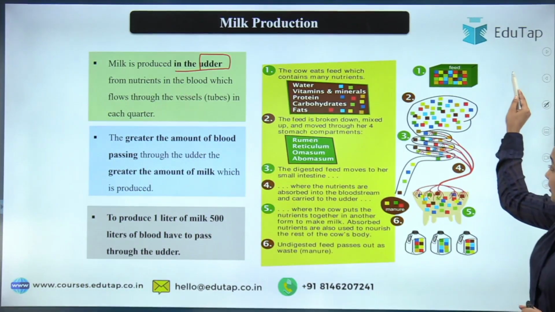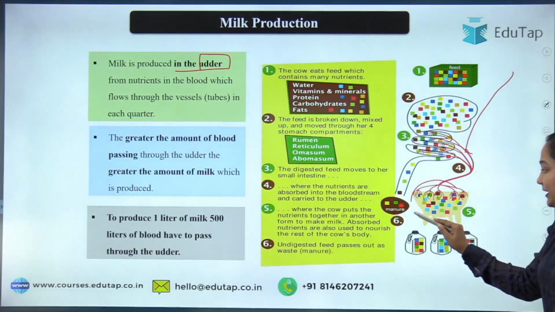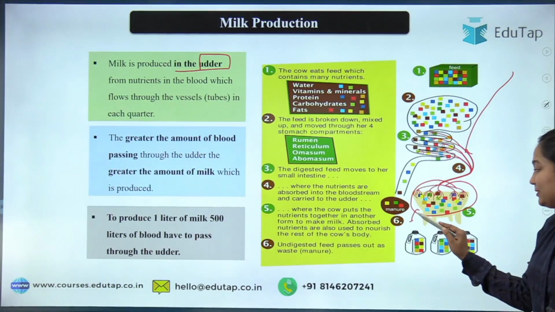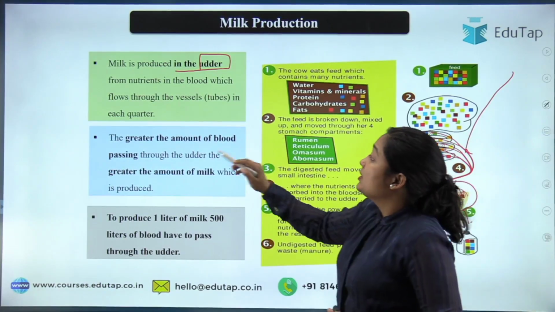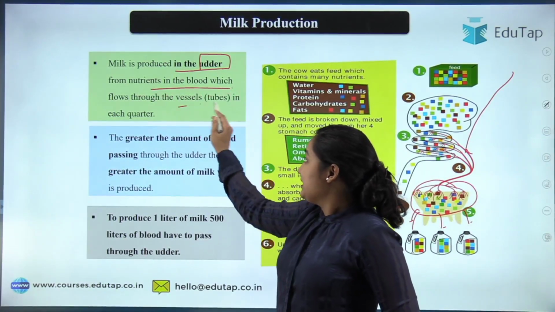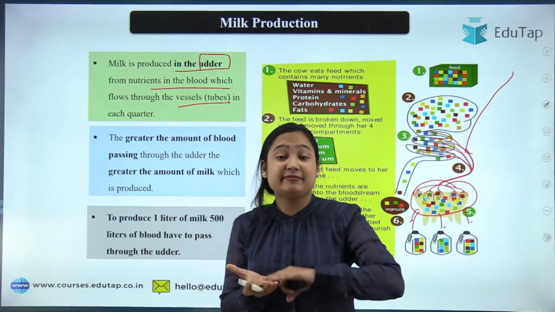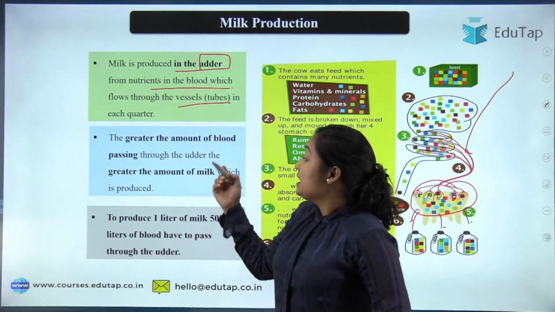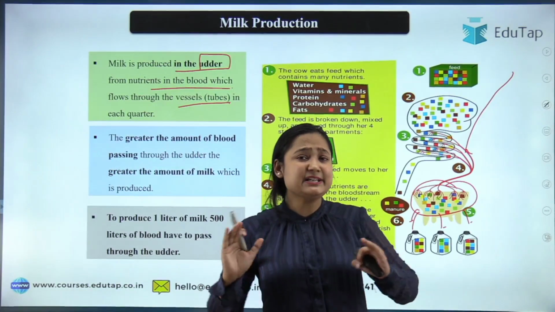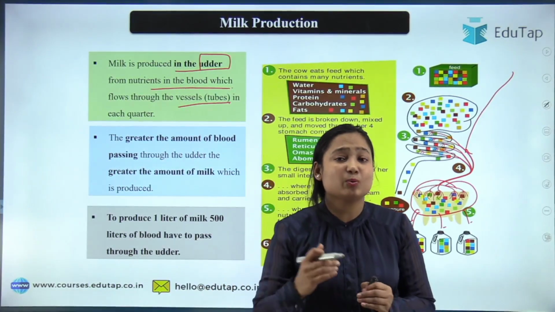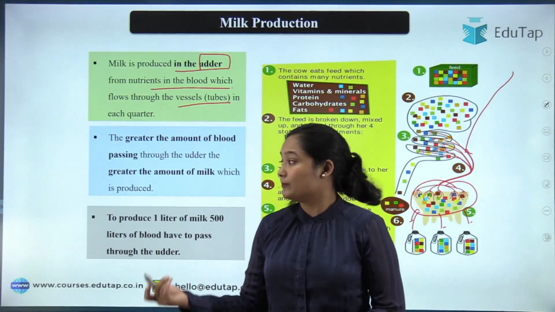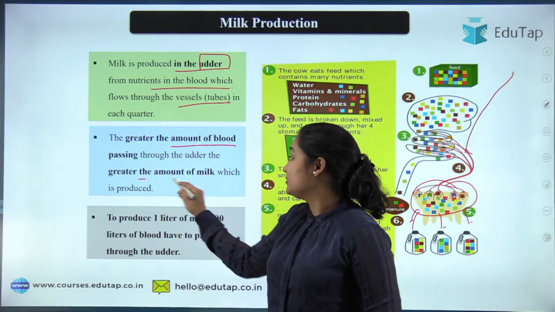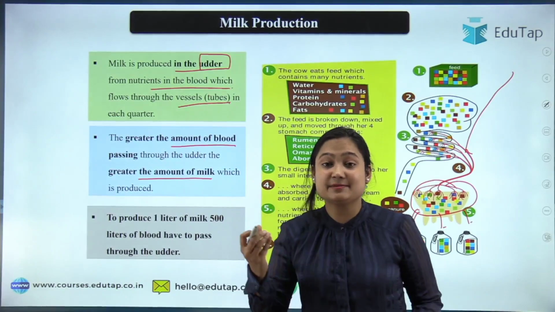What happens is, your blood goes from there, your blood gets filtered and it is produced as milk, and you can get it from the cow or the cattle. Okay, so from the blood it is received, goes into tubes, from there it gets filtered and the milk is produced. Now one thing you should understand, see, it is a quite clear and direct relation. If the blood is more, the milk will of course be more. So higher the amount of blood, higher will be the amount of milk that is being produced.